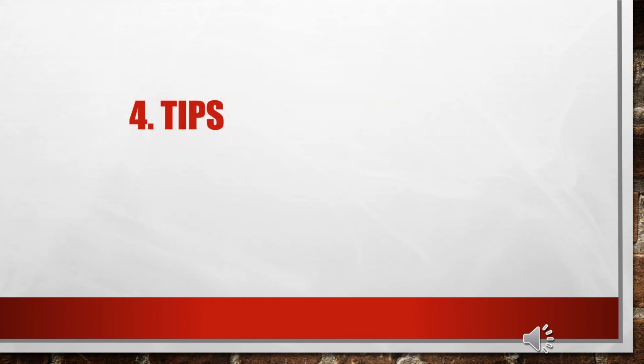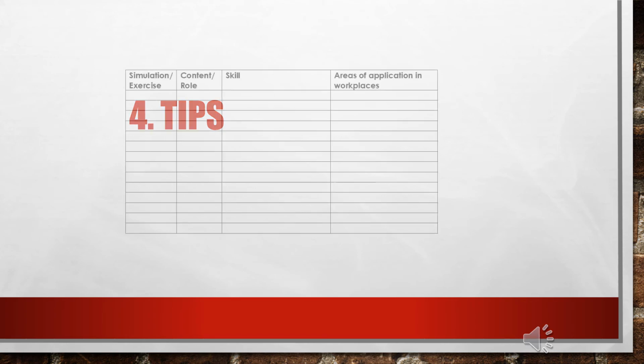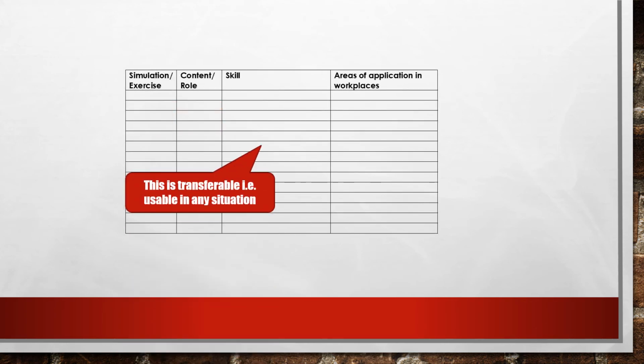There are 2 tips for completing the skills grid. First, make sure that the skills you list are transferable, that is to say, can be usable in other situations but the one where you developed it. And second, do not list here something as vague as work, class, or life. It will get you nowhere.